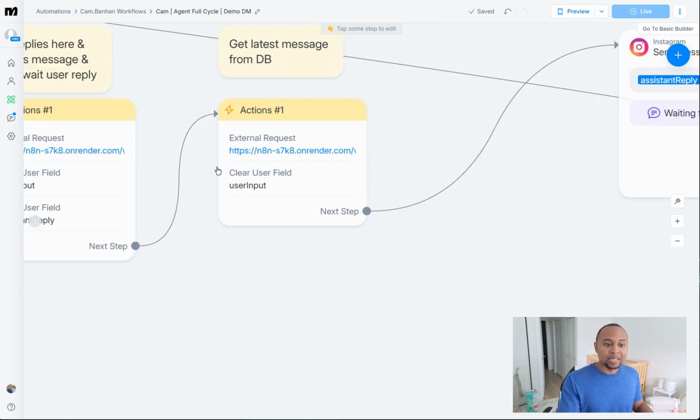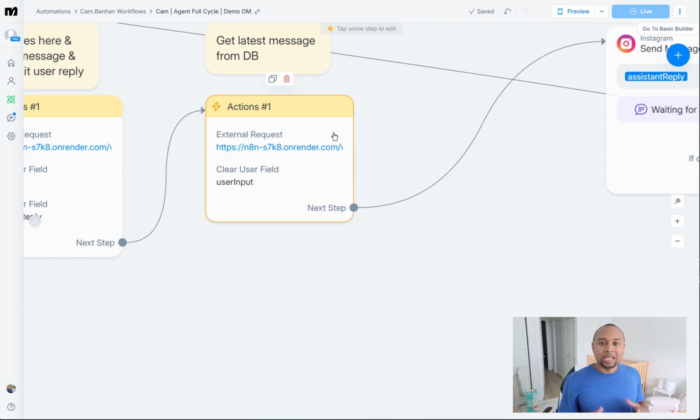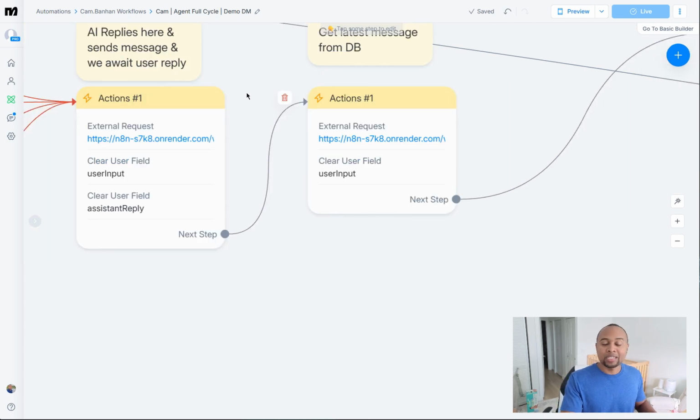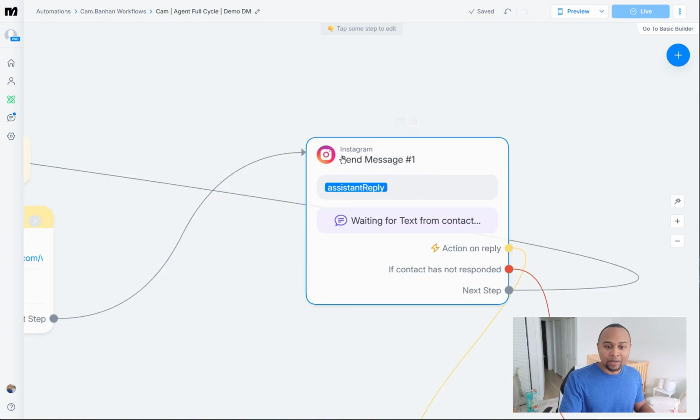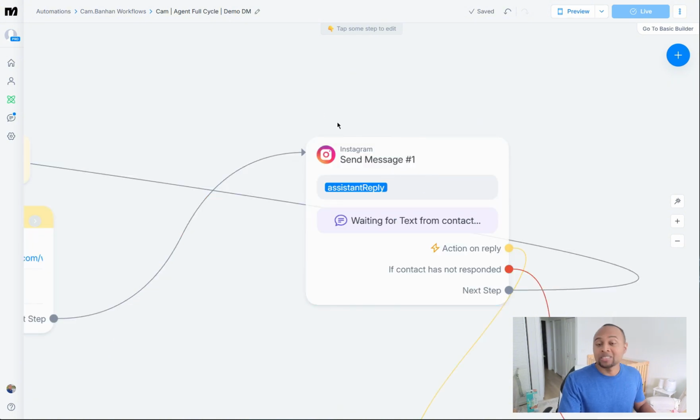After that, I'm calling another webhook in my N8N instance that goes into the database and retrieves the latest message sent to the user. What this does is help get over that webhook timeout issue, because I'm storing the agent's response in the database instead. I'm coming here and calling the latest response from the agent, storing that to assistant reply, and finally sending it here under assistant reply.